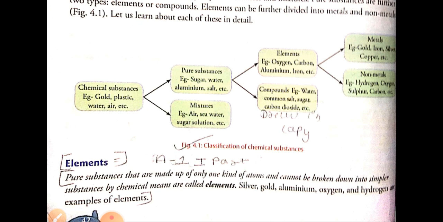Substances that are made up of a single kind of atom and cannot be broken down into simpler forms by a chemical reaction are known as elements. Example, gold. Gold is made up of only a single kind of element, that is gold. Aluminium is made up of a single kind of element, that is aluminium.